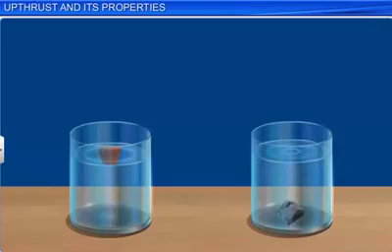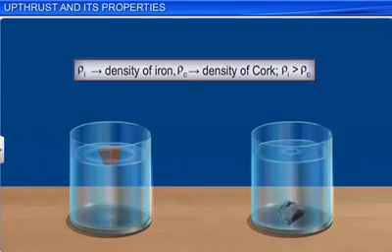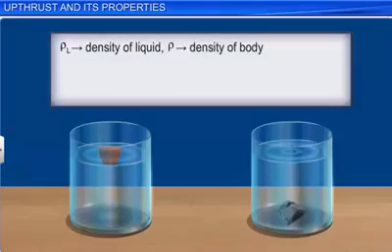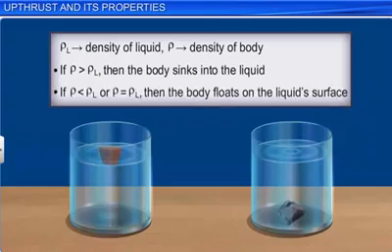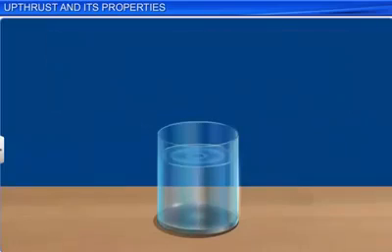This is because the density of iron is greater than that of water. Now you know that if ρ is greater than ρL, then the body sinks into the liquid. If ρ is less than ρL, or if ρ is equal to ρL, then the body floats on the liquid surface.